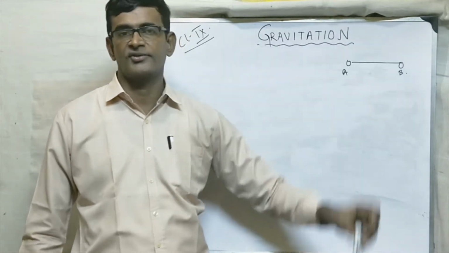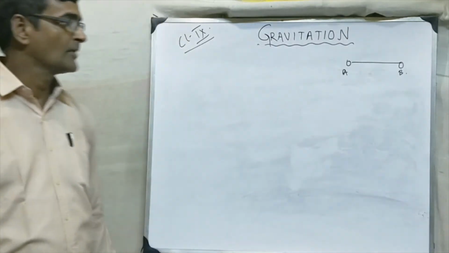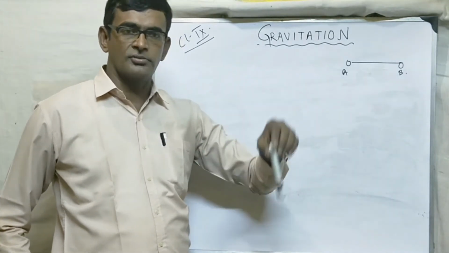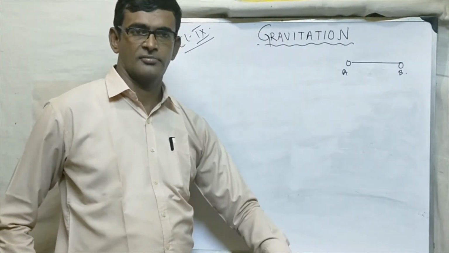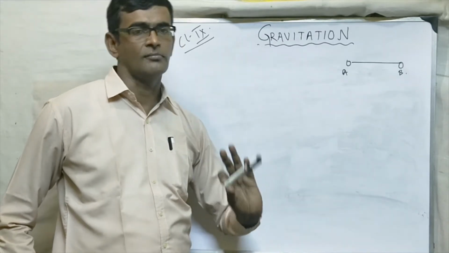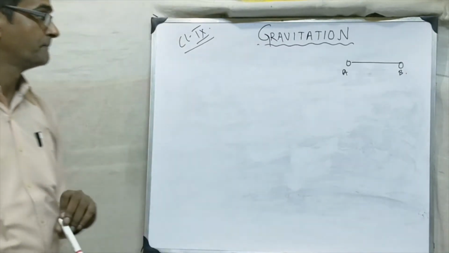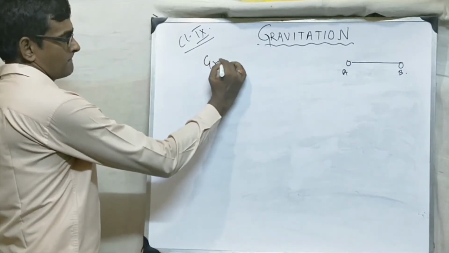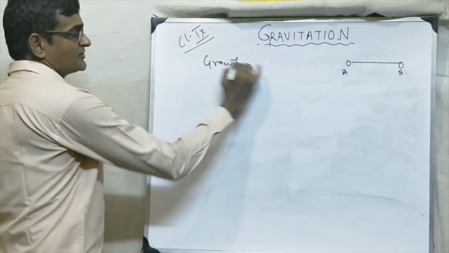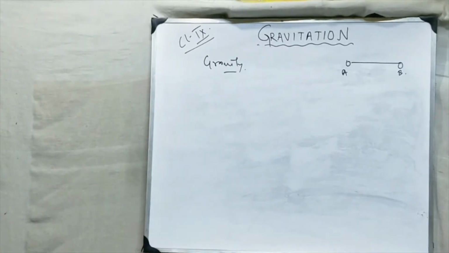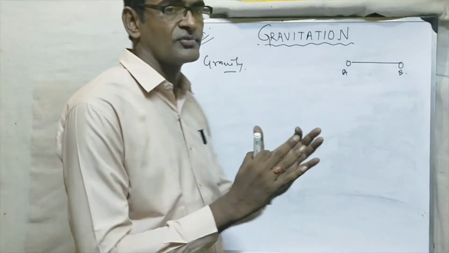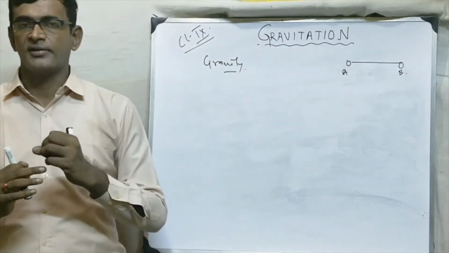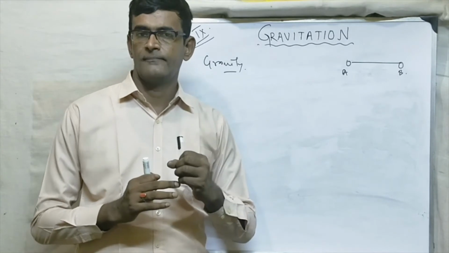Simple thing. Earth attracts a body. Yes, you are right. Everything that we drop on Earth will fall straight towards Earth, because Earth attracts every body towards itself. So we are going to study what is gravity. Gravity is the force by which Earth attracts any object towards itself.